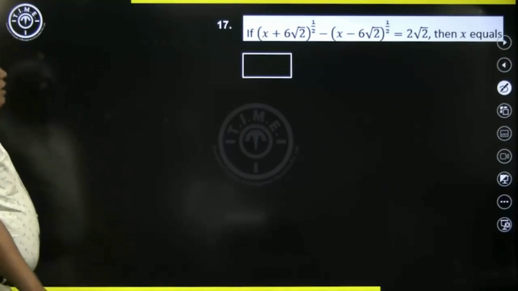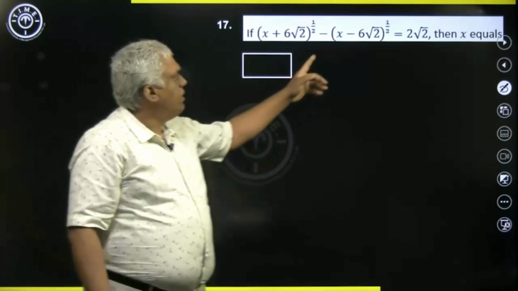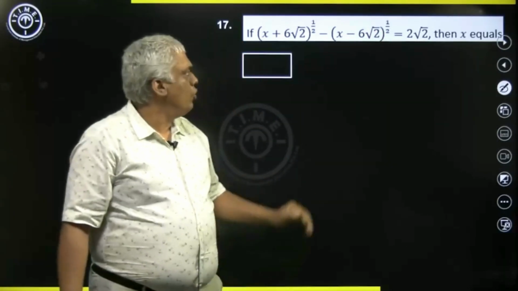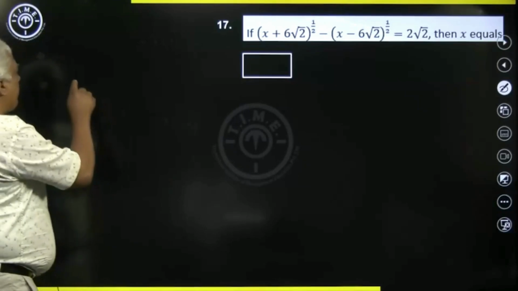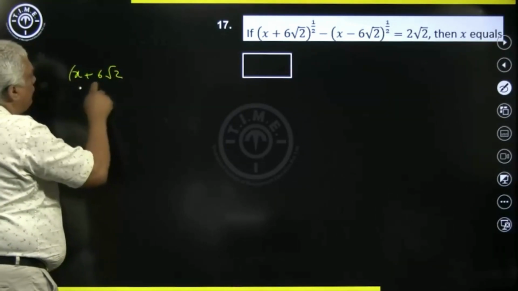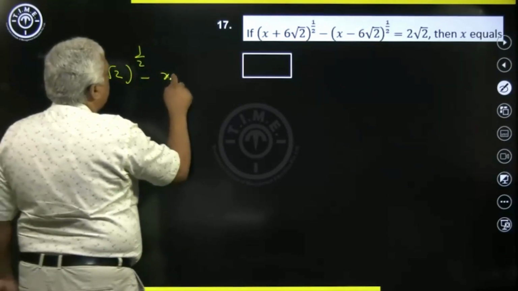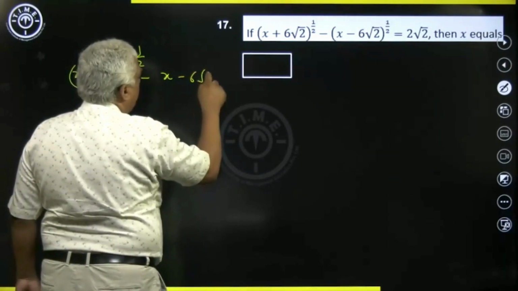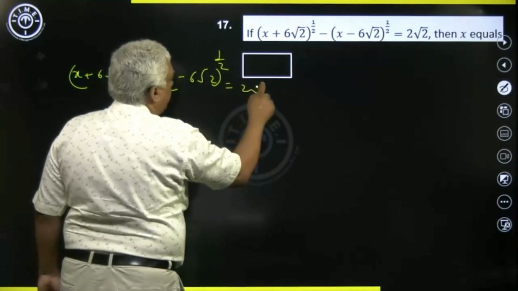Now you see (x + 6√2)^(1/2) − (x − 6√2)^(1/2) = 2√2, right. Now you see (x + 6√2)^(1/2) minus (x − 6√2)^(1/2), and this is coming as 2√2.